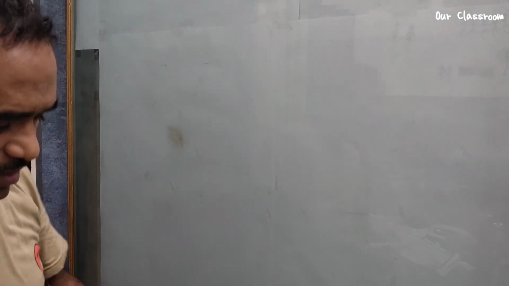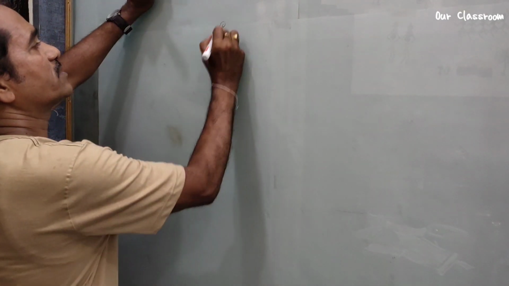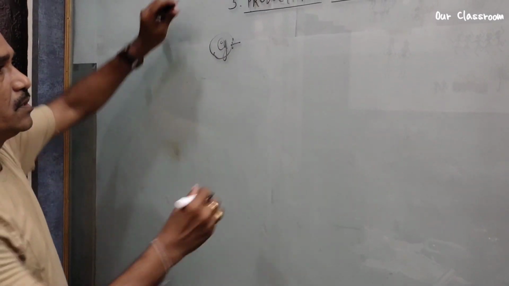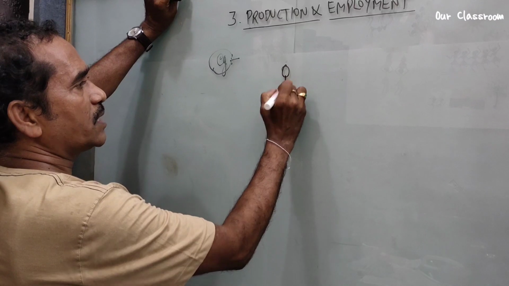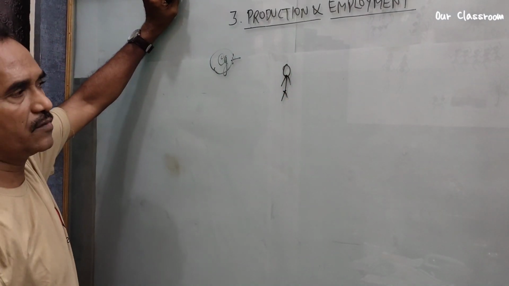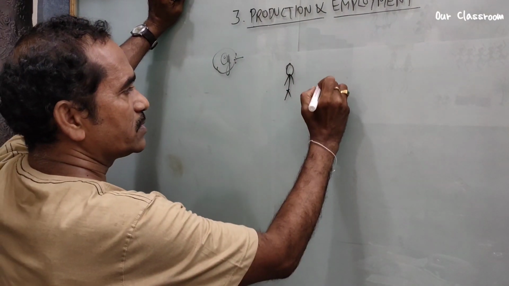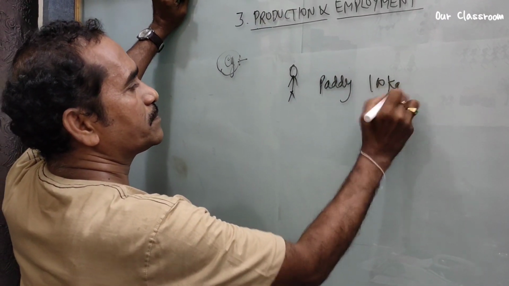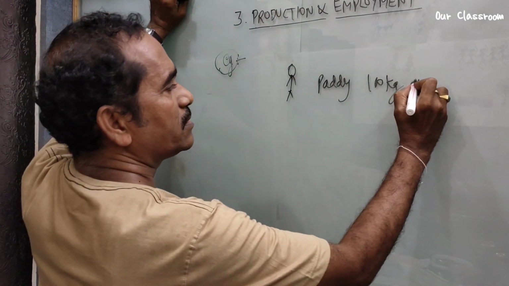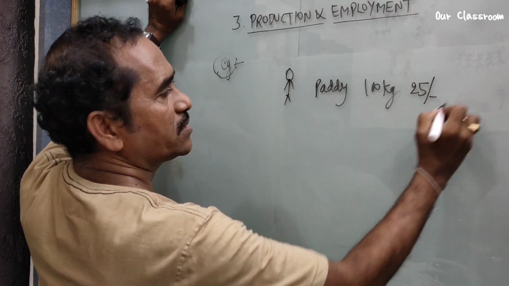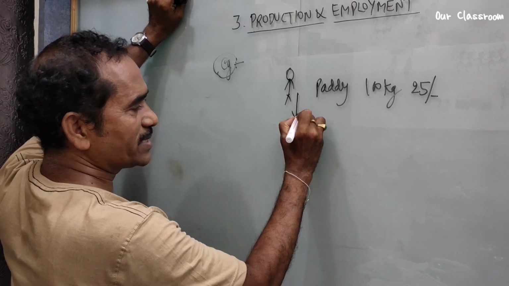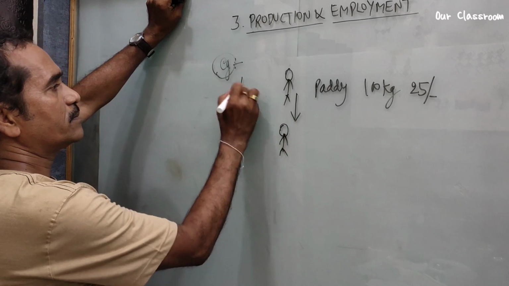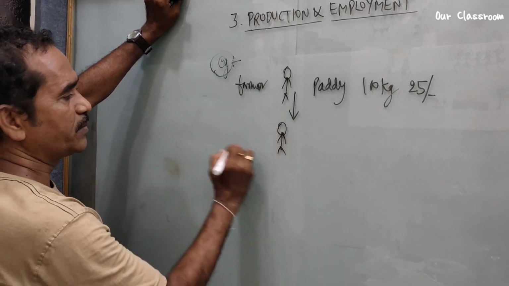Let's take one example. A farmer has 100 kg of paddy. He likes to sell it at 25 rupees per kg to a rice miller.